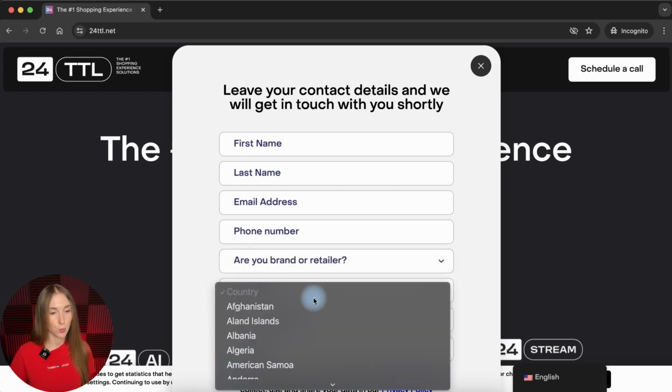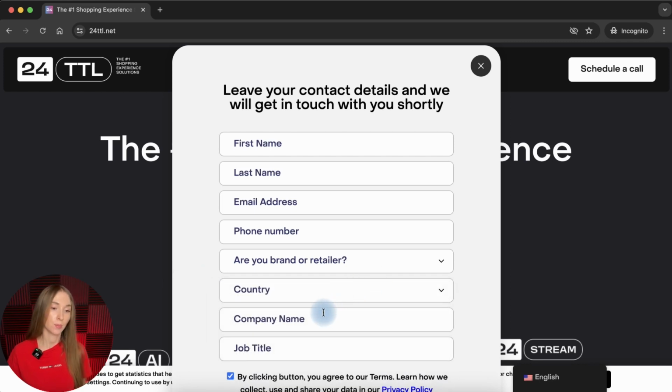The company also wants to know which country you are from, company name and job title. Job title might also refer to personal information if, in combination with other pieces of information, it might help to identify the person. So actually, this is a pretty extensive form with a lot of information that you need to fill in.